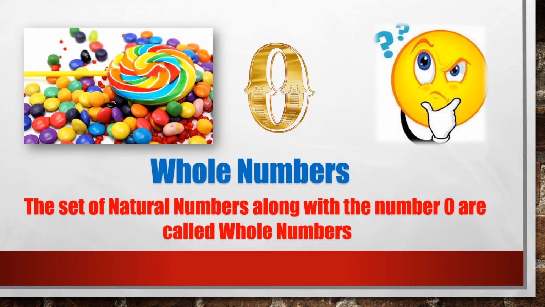Because till now we were not having 0 with us. We were having only natural numbers. But there are situations where there is a need to have 0. So those types of numbers where 0 is also included in natural numbers are called whole numbers. The definition will be that the set of natural numbers along with the number 0 are called whole numbers. So we have natural numbers, and we have another set of numbers, whole numbers, in which 0 is also included.